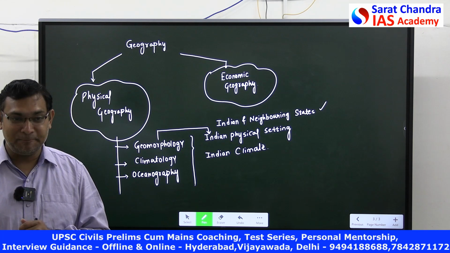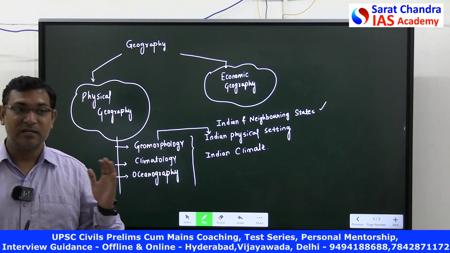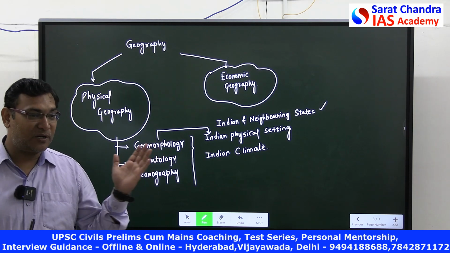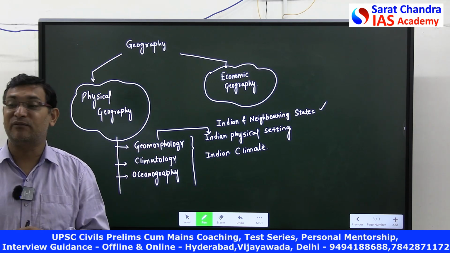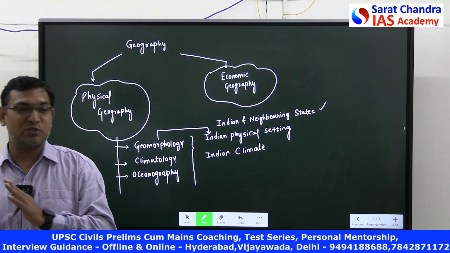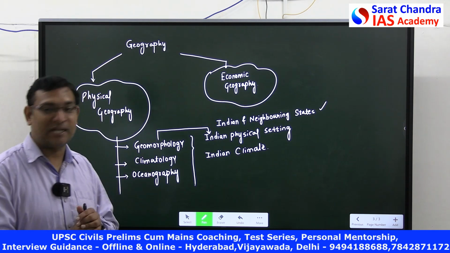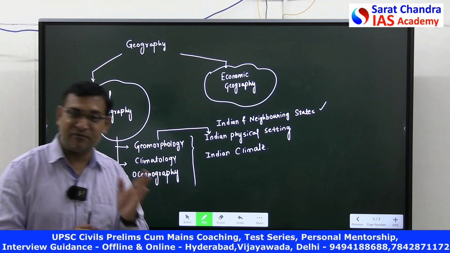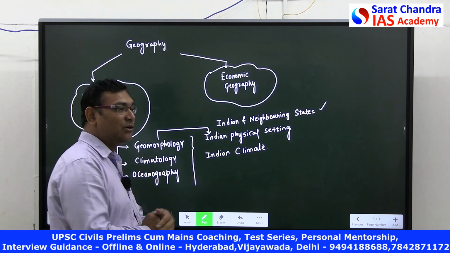Actually, what should be the time? For one part of the country, it should be a different time, and for the other part of the country, a different time. 2 time zones are needed. One time zone for the Northeast, and another for the mainland of India. From Bihar side, 2 times.